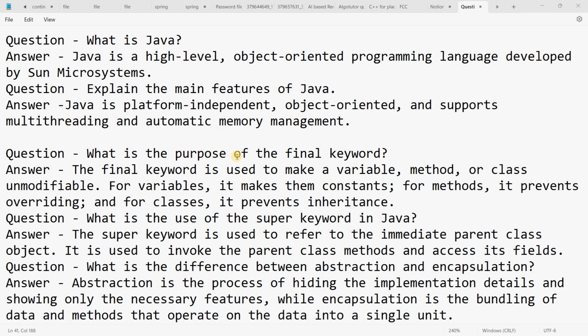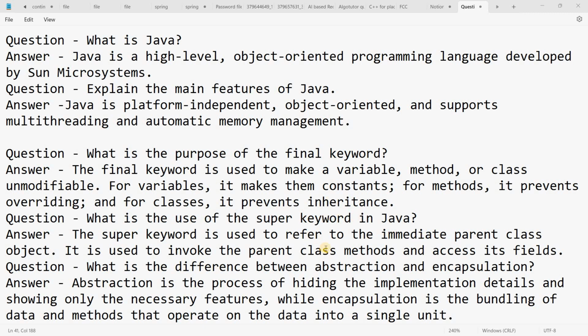Question: what is the purpose of the final keyword? The final keyword is used to make a variable, method, or class unmodifiable. For variables, it makes them constants. For methods, it prevents overriding, and for classes, it prevents inheritance.